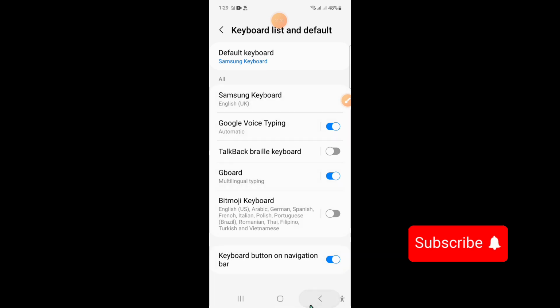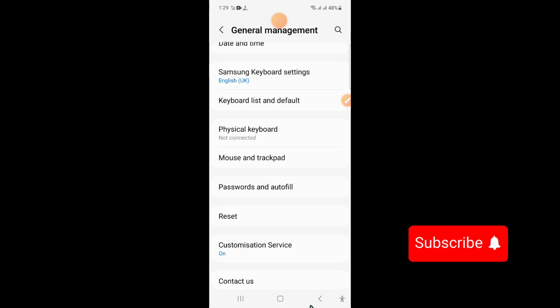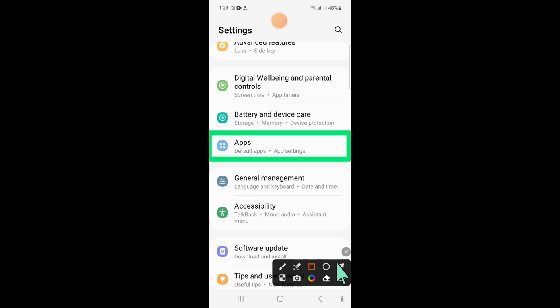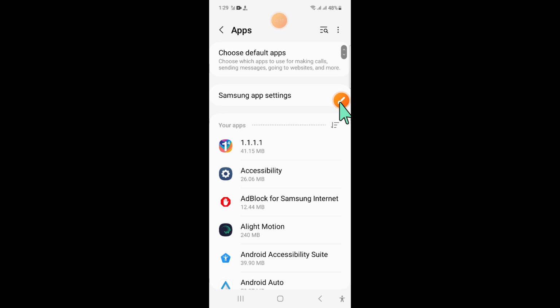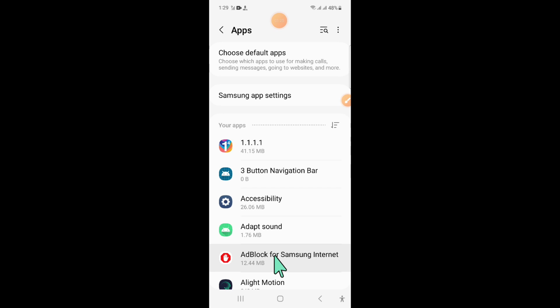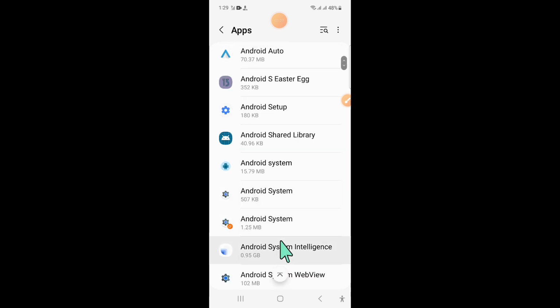Now after that, go back to settings and in settings open apps. Now in apps, click on this filter icon and turn on show system apps, and after that scroll down